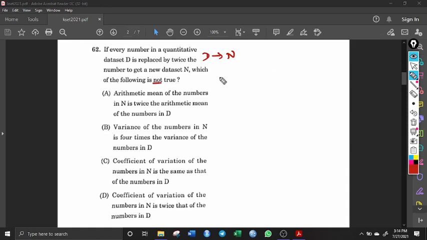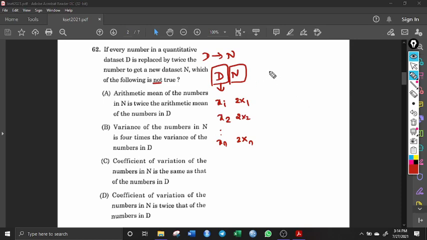Suppose in the data set D we think that it is xi, that is x1, x2 and so on up to xn, and in the new data set what he is doing is he is multiplying x1 two times and writing 2x1, and again 2x2, like that 2xn, right? So this is the new data set and this is the old data set. Fine. Now we have to verify which of the following statements is false.